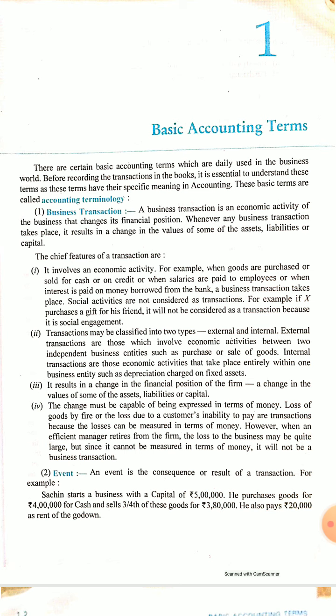What is a transaction? A transaction is an event which changes the financial position of a company, any activity which changes any financial position of the company or the firm. So it is called a business transaction. Purchase of goods, sale of goods, introducing capital, purchase of new furniture, charging depreciation, all are examples of transaction.